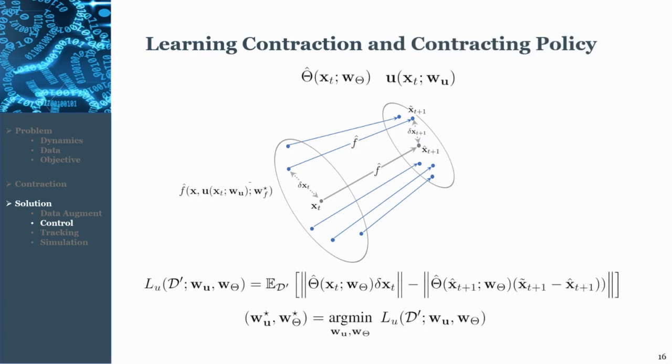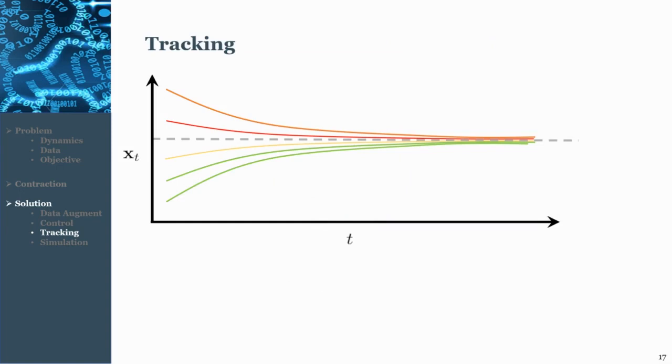And of course, the control policy is unknown, so we propose to learn both parameterized control policy and the parameterized contraction matrix simultaneously. Our proposed cost function implies that we have a learned dynamics and we propagate the close data points in the augmented dataset by control policy. And with contraction matrix, we measure how good the control policy is doing. Since we don't know if the control policy is doing a good job or contraction policy is measuring well, we learn both of these at the same time. Essentially, we are enforcing contraction locally at each data point of the main data set, and we expect to see convergence of all trajectories to a unique trajectory.